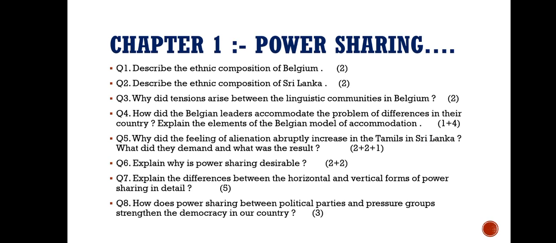How did the Belgian leaders accommodate the problem of differences in their country? Explain the elements of the Belgian model of accommodation, 1 plus 4, that is 5 marks. Why did the feeling of alienation abruptly increase in the Tamils in Sri Lanka? What did they demand and what was the result? 2 plus 2 plus 1.